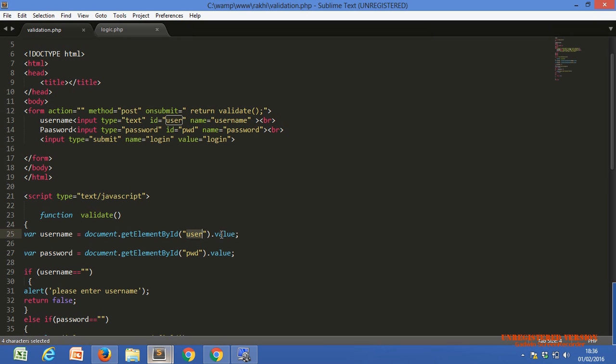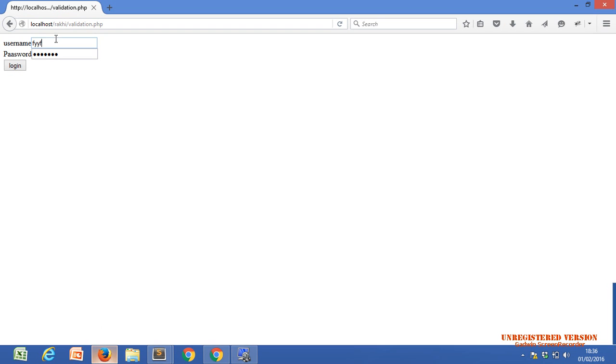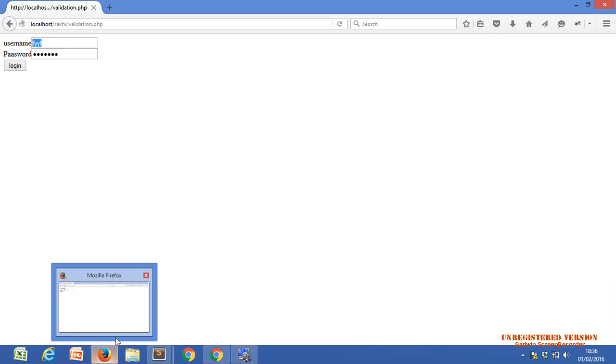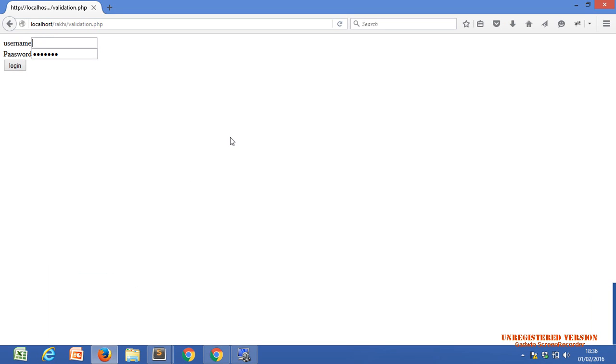Now dot value gives whatever the value is at that time. Right now we have some text in our first text box, f double y f, so it will return this value. Otherwise, if we don't have anything, it will return blank. Blank means nothing.